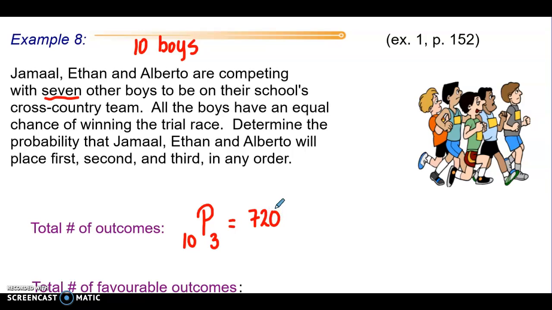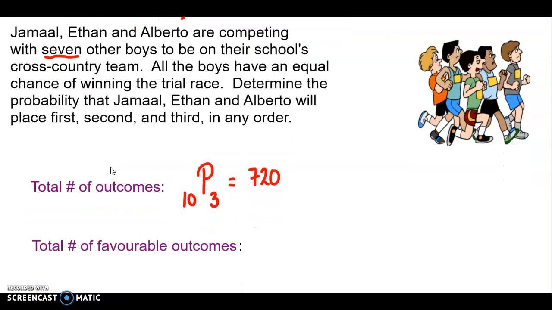Our favorable outcomes are Jamal, Ethan, and Alberto all placing first, second, and third. So of those 3 boys, they are being placed first, second, and third. Again, order matters. Of those 3 participants, we're looking to arrange all 3. So 3P3 is 3 factorial, which gives us 6 ways.